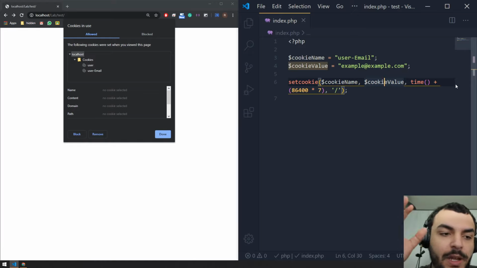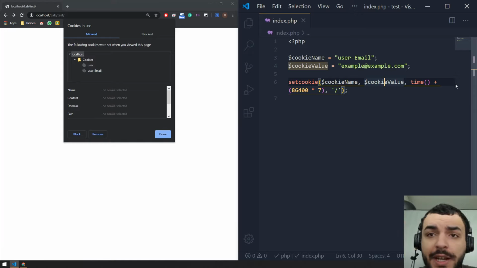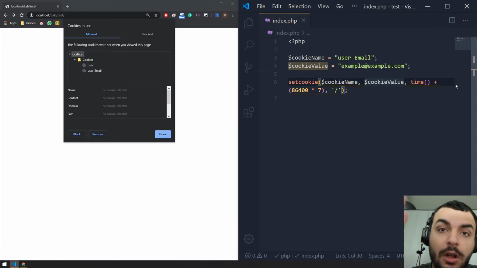The cookie information, or how long the expiry date is, is very important, especially when you're trying to save information that is related to the user. Let's say, for example, you're going to see it in a lot of web pages. If you don't log into your Twitter account or your GitHub account for a really long time, let's say a month, and you try to open it after 1 month, it's going to ask you to log in again. This is because the cookie has already expired. So this is why we set timing for cookies.